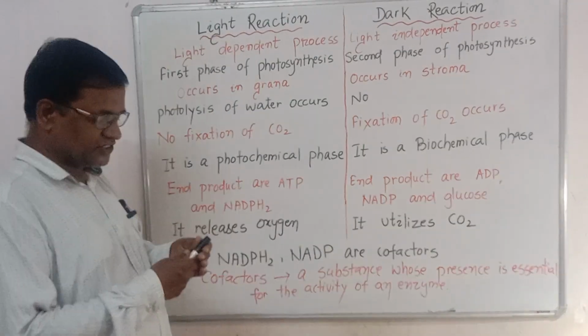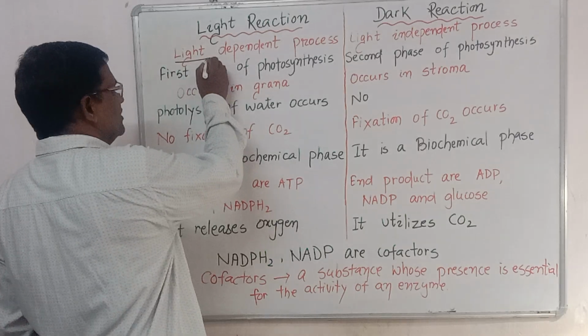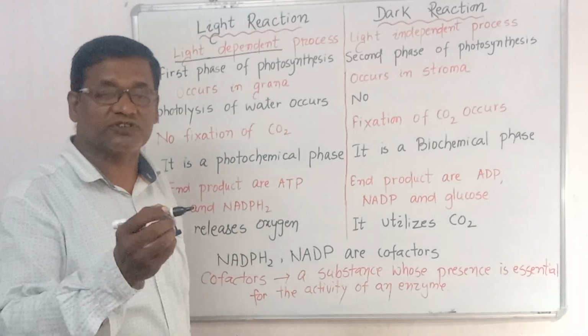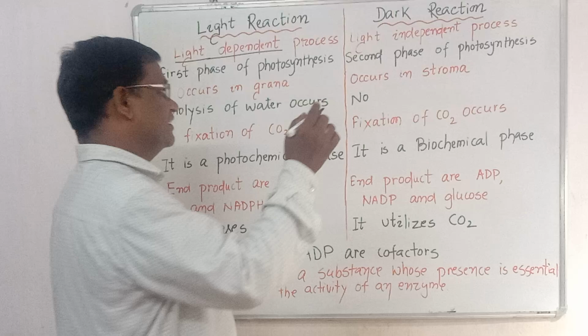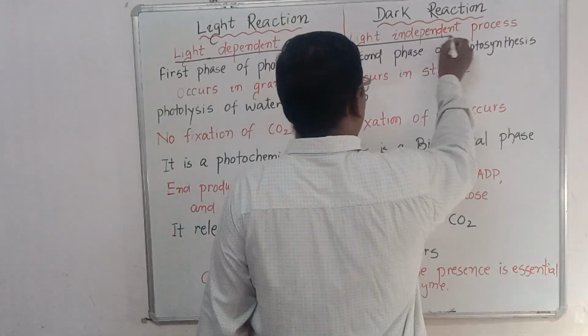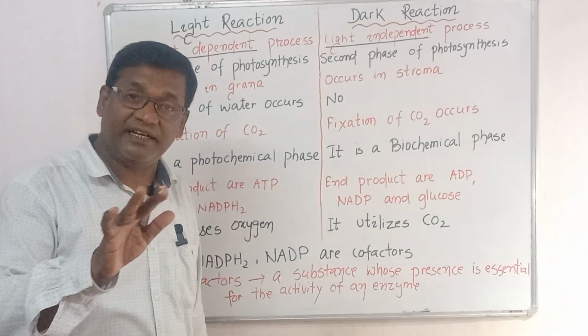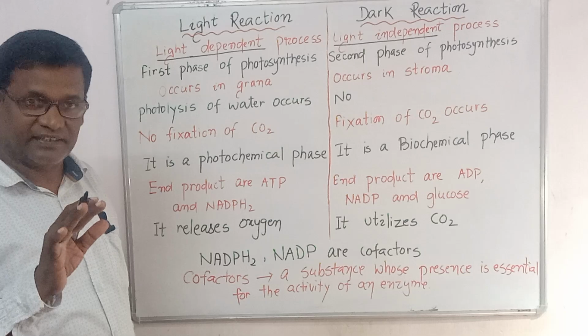Light reaction. First is the light. Why is its name light? Because it is light dependent. Without the light, this process will not take place. But the dark reaction is light independent. It is not connected with the light, because there is no relation. Light is not required for the dark reaction.